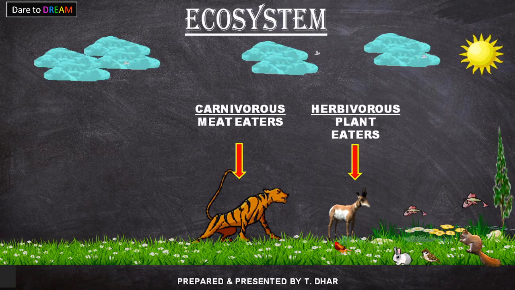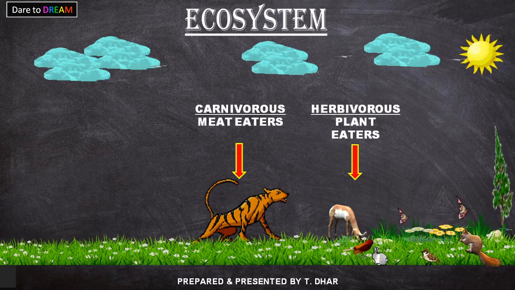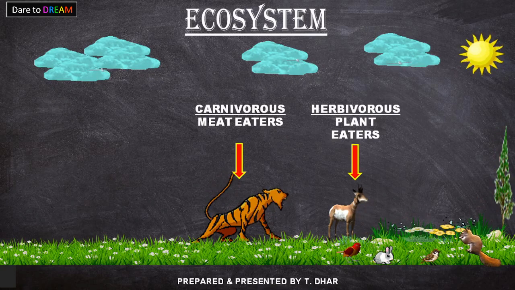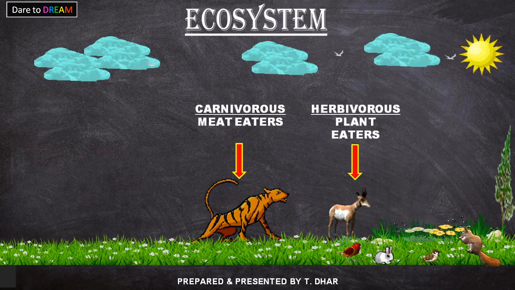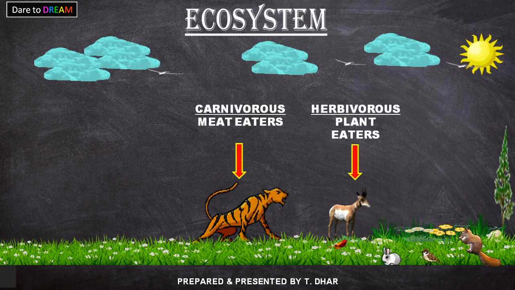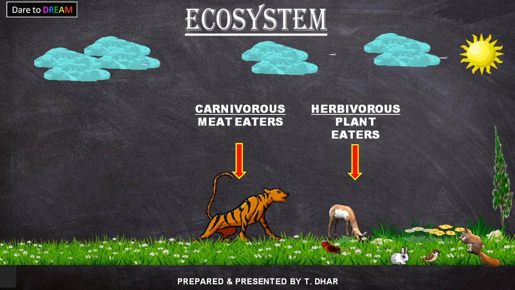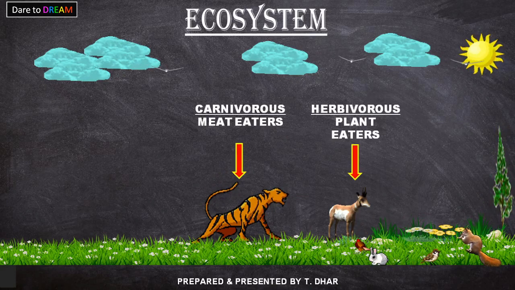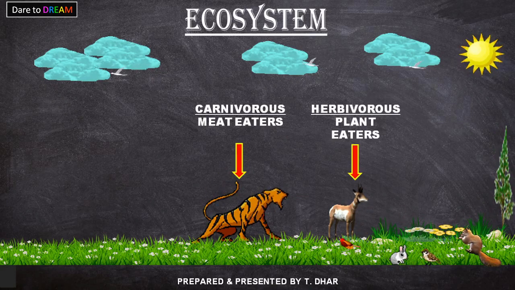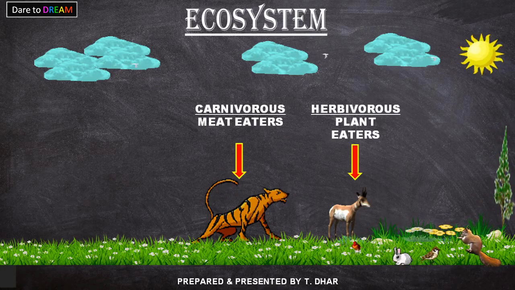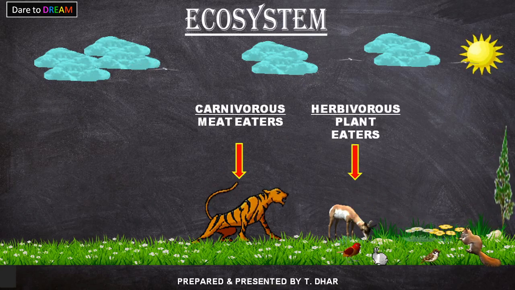Now comes the tiger. The tiger is a carnivorous animal. Carnivorous animals means meat eaters. So the tiger depends on meat. That means the tiger kills the weaker animals, that is the deer or some other small animals, and eats the meat of that animal for its survival. But it also needs air, water, and sunlight.